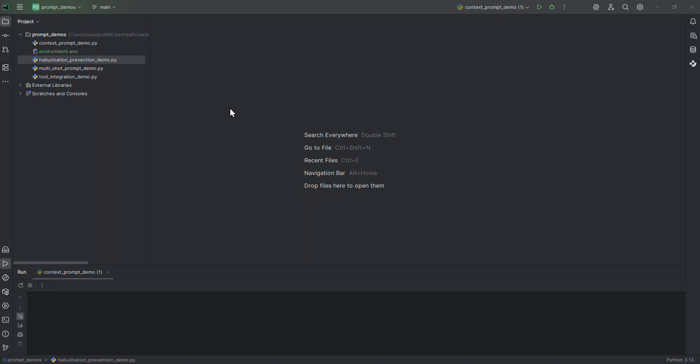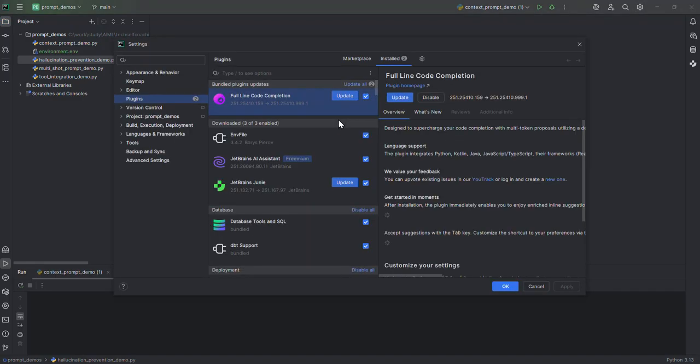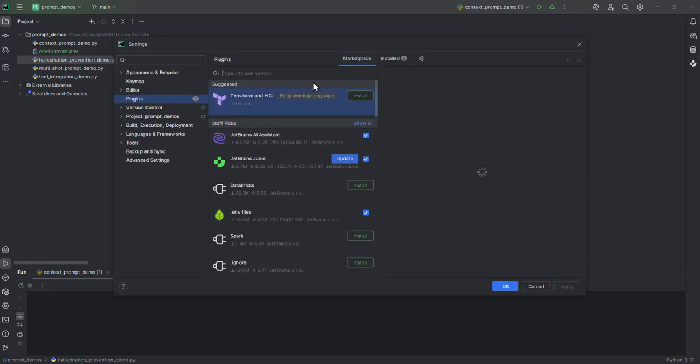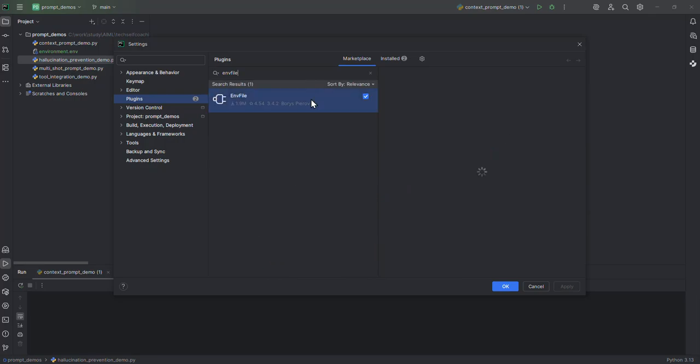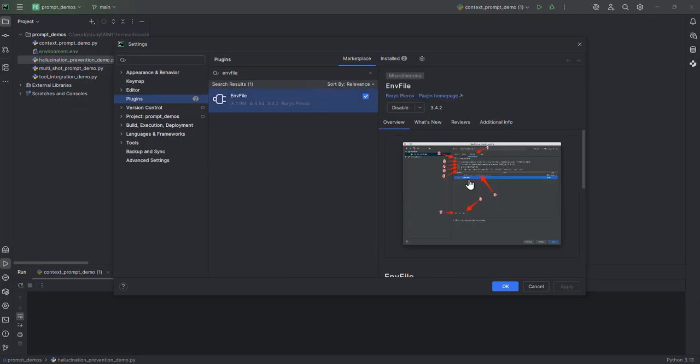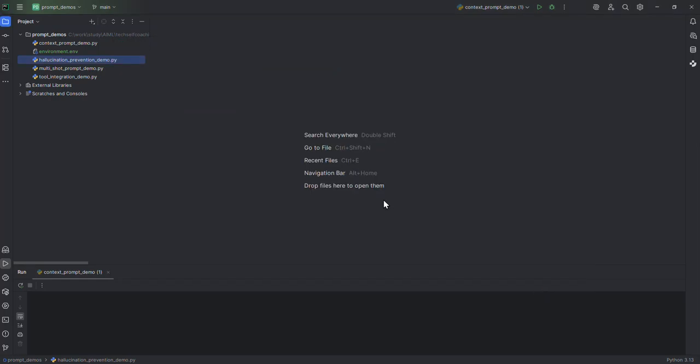One good thing about this IDE is if you go to the settings under plugins, go to the marketplace, and search for env file, there is a plugin for that. Through this plugin, it is going to recognize the .env file. In the runtime configuration, we will be able to connect this with this environment file, where it will read the environment variable, and we should be able to run these applications without hard coding the keys inside the code. I have created 4 different examples. Let's look into these one by one.